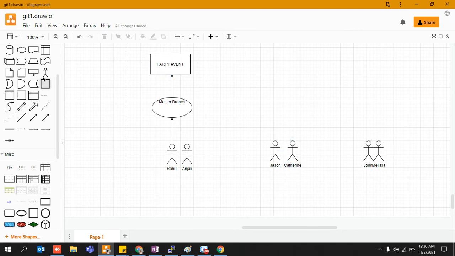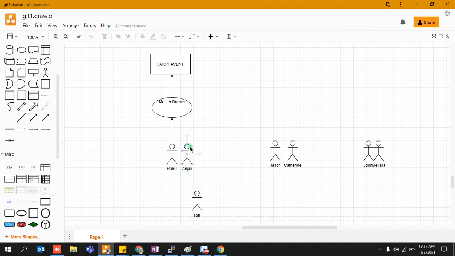Let's say there is another guy who has come as a single to this particular party. His name is, let's say, Raj, right? So it may happen that Raj may like Catherine, or Melissa may like Raj as well. So this kind of possibility may occur. So what I'm trying to say at this point of time is that, let's say Jason is a branch, John is a branch, and Raj is a branch, right?